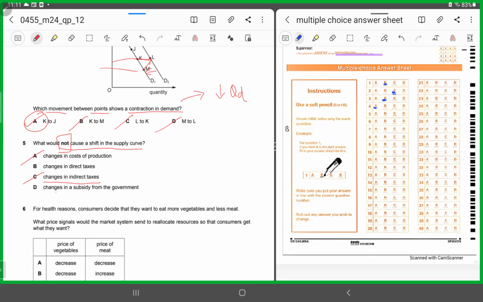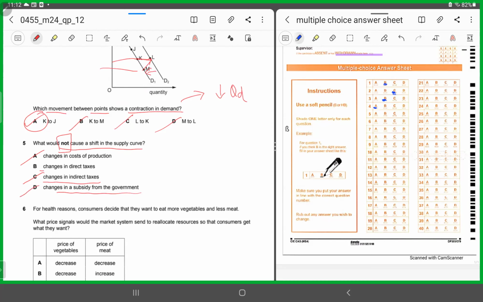D is a change in subsidy from the government. So if the government reduces the subsidy, obviously the producer would be willing to supply less quantity at each and every price. Similarly, if the government decides to increase the subsidy, the producer would be willing to supply more. So D is an incorrect answer.